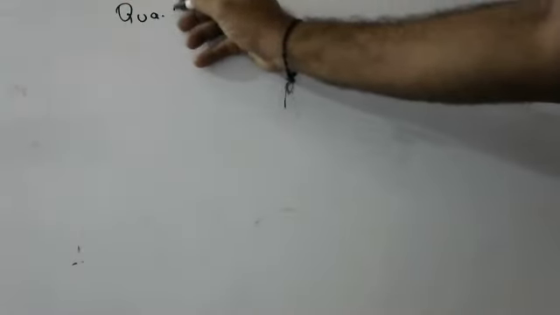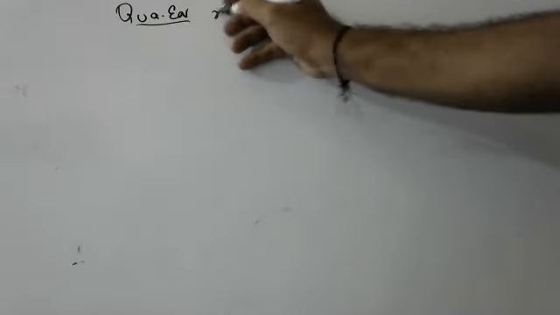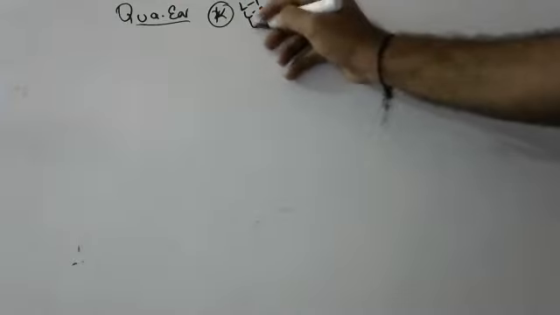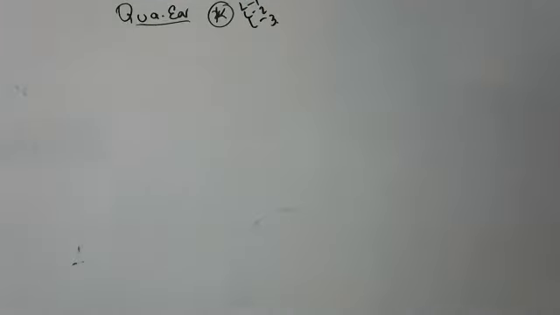Yeah, children, coming to quadratic equations. So quadratic equations, when the nature of the roots is given, how to find out k. Level 1 is over, level 2 is over. Today we are going to discuss level 3 sums. Level 3 sums. Okay, children.